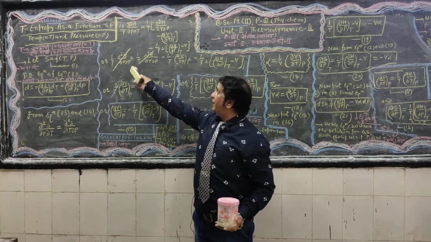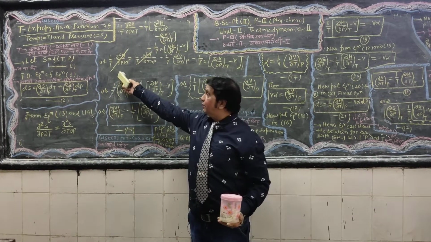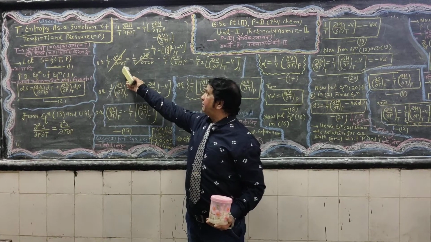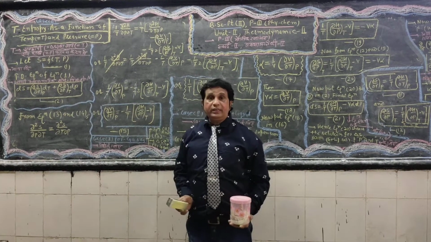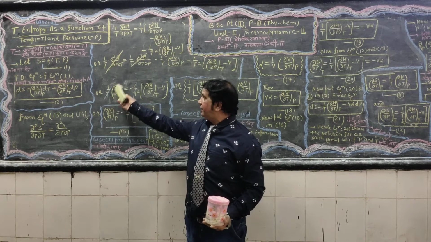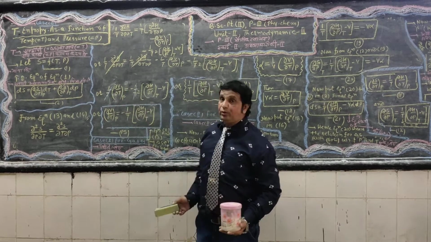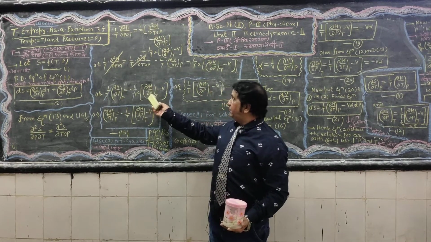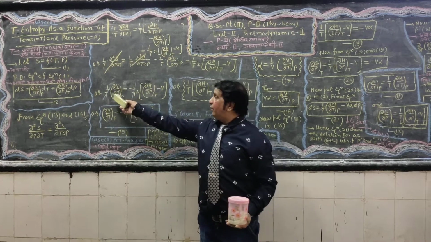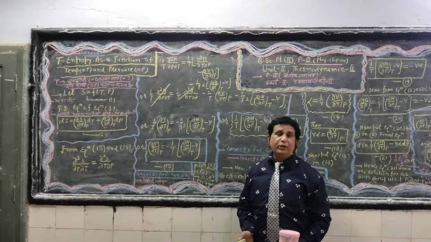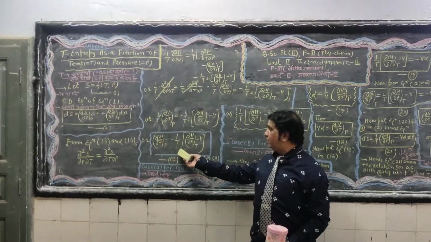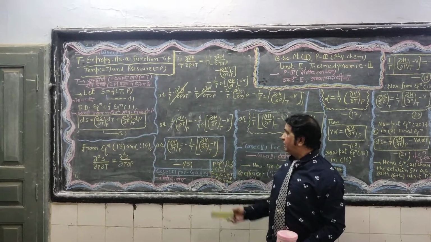On solving and cancelling, the quantity 1 upon T, delta square S by delta P delta T, will be cancelled by the next quantity. The rest is 1 upon T, del H by del P at constant T, equals minus 1 upon T square, del H by del P at constant T minus V. Again 1 upon T is cancelled, having a negative quantity, and the rest is 1 upon T, del H by del P at constant T, minus V.